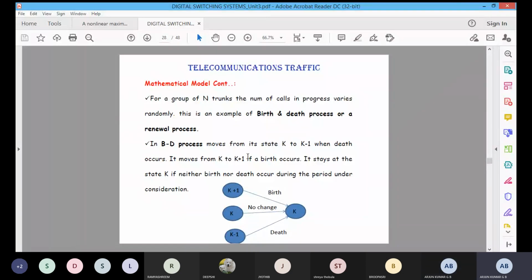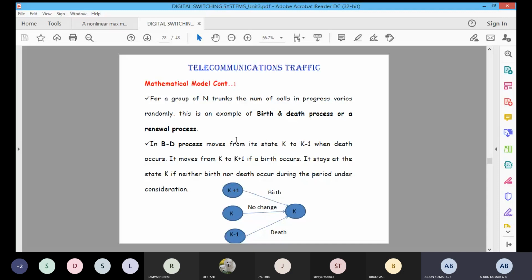See, initially I told you there is a group of trunks. All the call variables, all the number of calls. Number of calls is nothing but calls being originated, or call arrivals, or calls ended. All these things will vary, and the progress of all these calls will vary randomly.